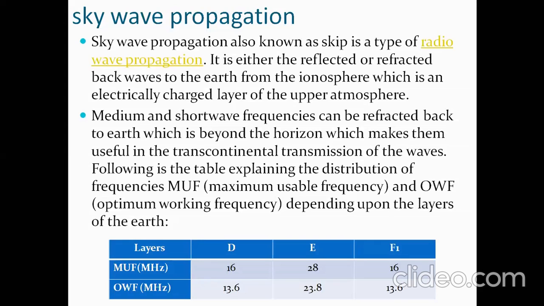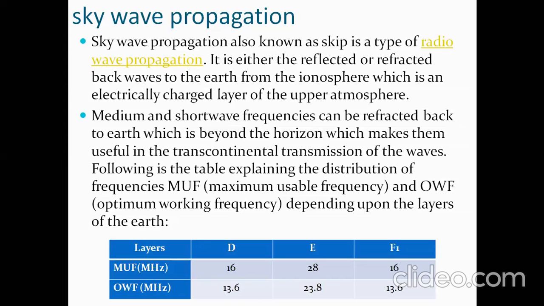So from the point where ground wave propagation is not possible, to the point of receiving the signal in skywave propagation, is the skip zone, where you cannot receive any signal either through ground wave propagation or skywave propagation. That is called the skip zone. And skywave propagation, you need to know a little. It is nothing but the wave getting reflected back after hitting the ionospheric layers.